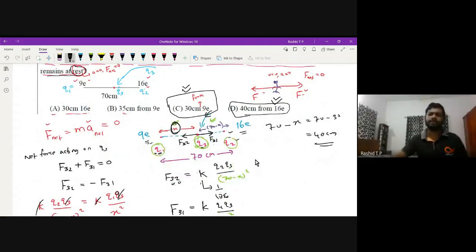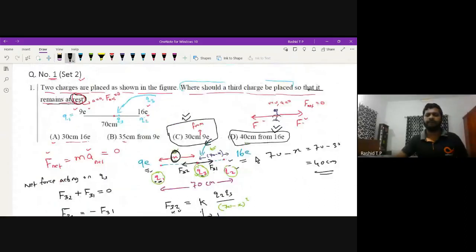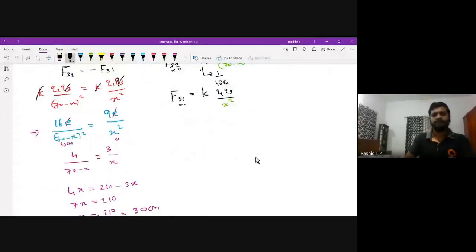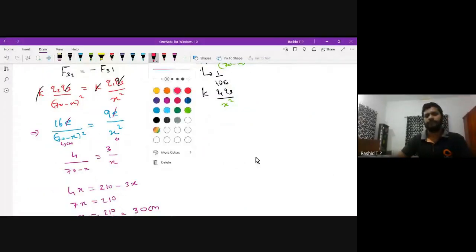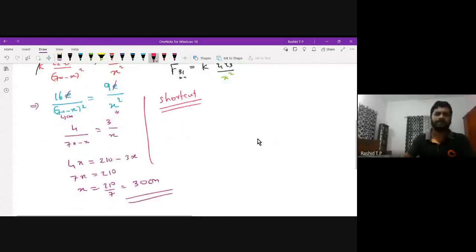However, we have a shortcut. That is, no need to do all these kinds of steps. I will tell you what is the shortcut that has to be adopted. Please listen carefully. Shortcut. This shortcut can be used to find out the electric field also. That I will come to later.